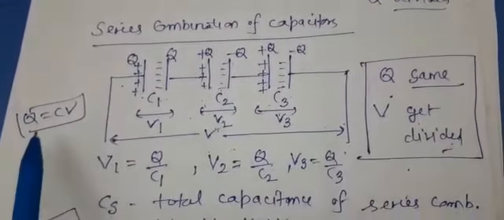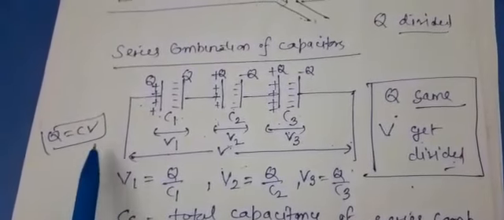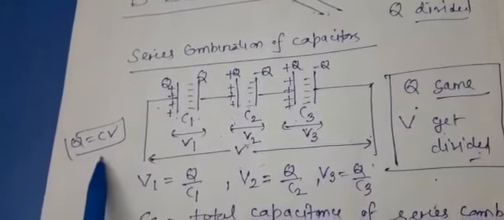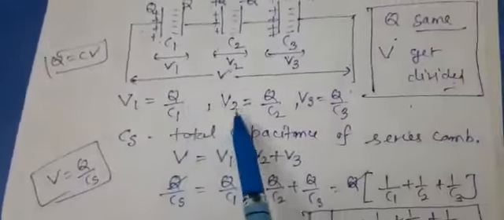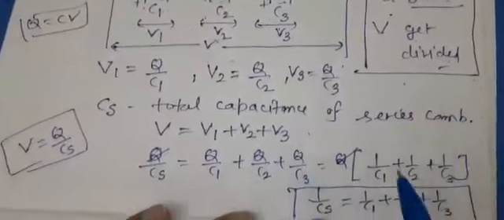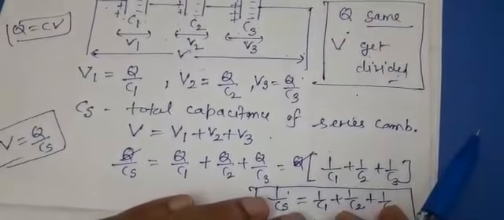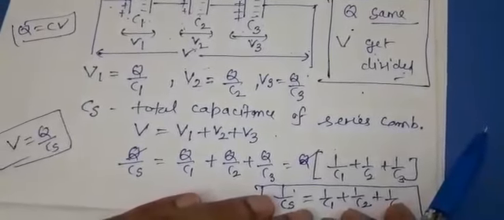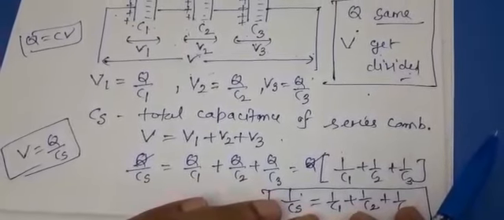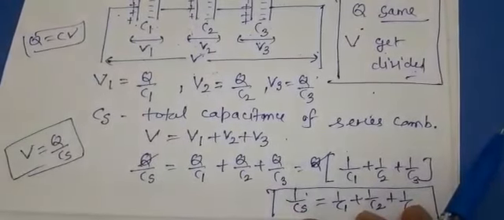Then you apply the basic concept of charge Q equals C into V. From there you calculate the potential to be Q upon C. Substituting all these values in this equation, you get that the reciprocal of the equivalent capacitance is equal to the sum of the reciprocals of the individual capacitances connected. This is the expression you have to learn, and that will be used in many numericals.